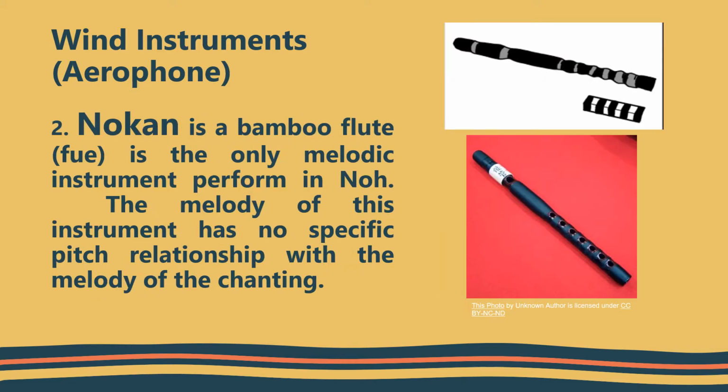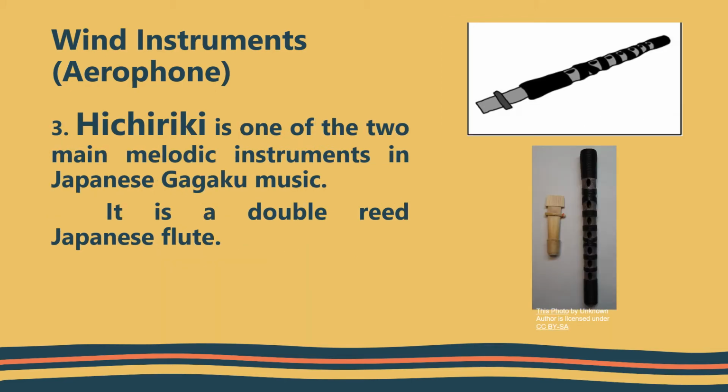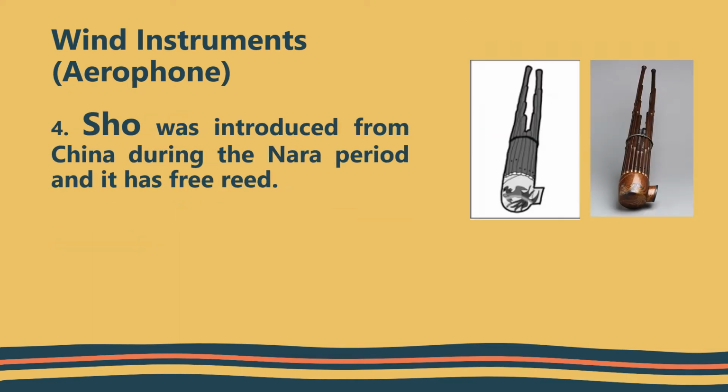Nokan. Nokan is a bamboo flute and it is the only melodic instrument performed in No. The melody of this instrument has no specific pitch relationship with the melody of the chanting. Hichiriki. Hichiriki is one of the two main melodic instruments in Japanese gagaku music. It is a double-reed Japanese flute.